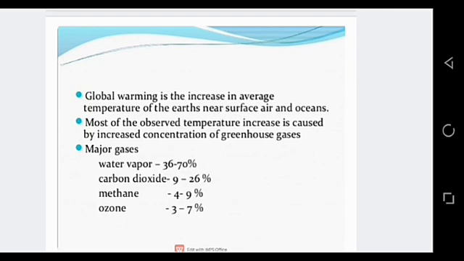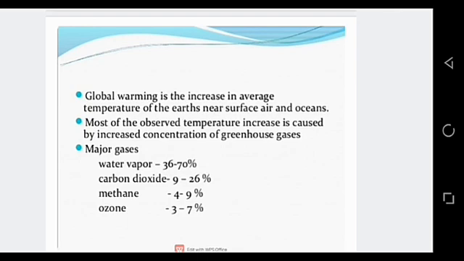The one name of greenhouse gas I've already told you, which is carbon dioxide, and the other greenhouse gases are methane, nitrous oxide and water vapor. So basically we can name four greenhouse gases, namely carbon dioxide, methane, nitrous oxide and water vapor. These are called greenhouse gases because these are the main cause of global warming.